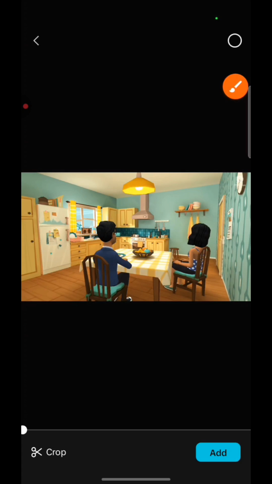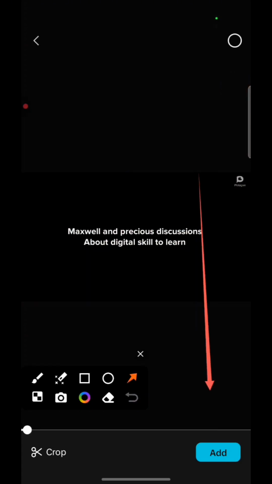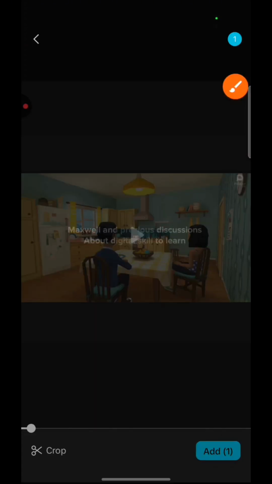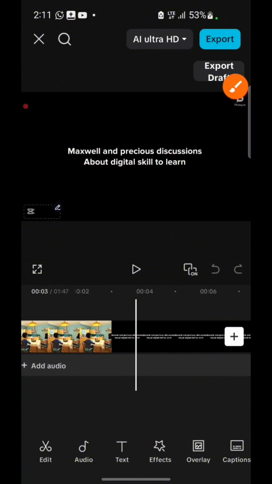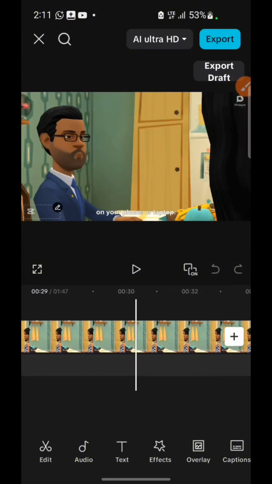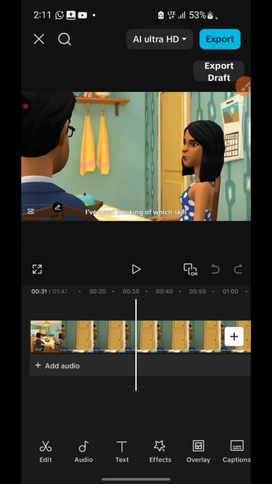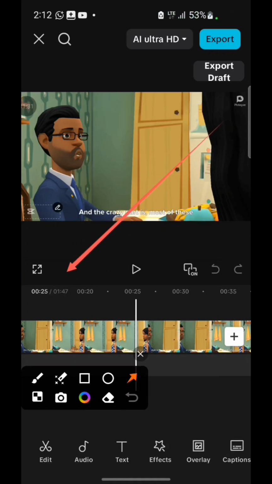Make sure that is the video. Click on this circle right here, click on the video, and then click on Add. All right, click on Add. Now this is our video. The entire length of this video is 1 minute 47 seconds, which is less than 2 minutes.